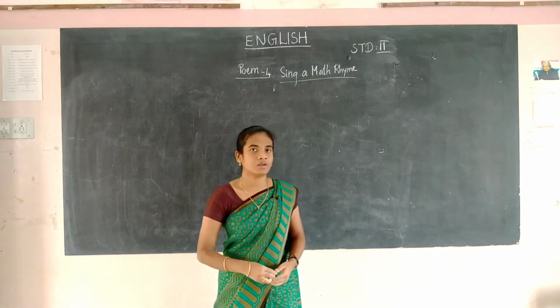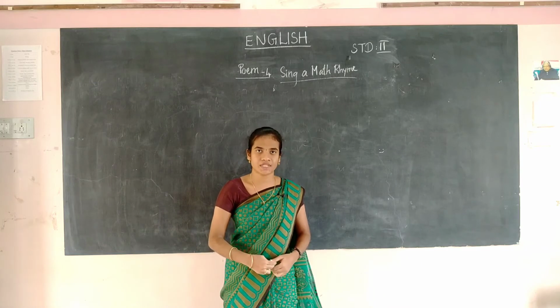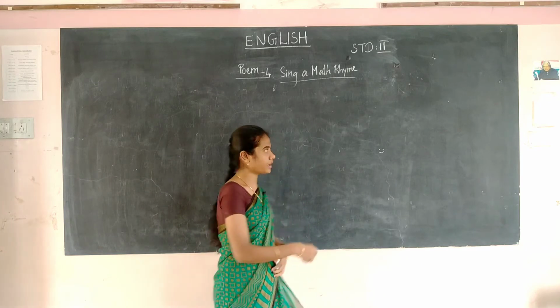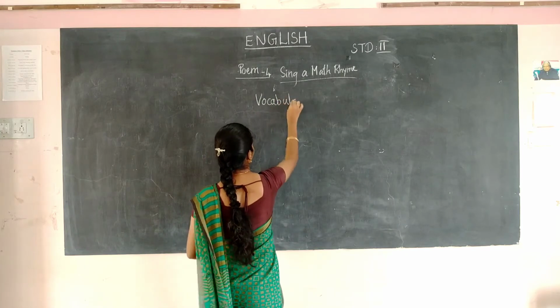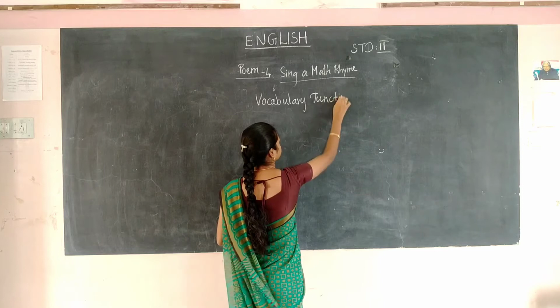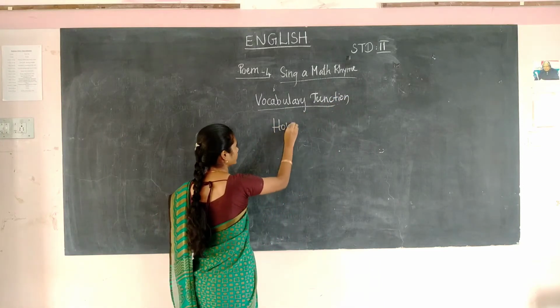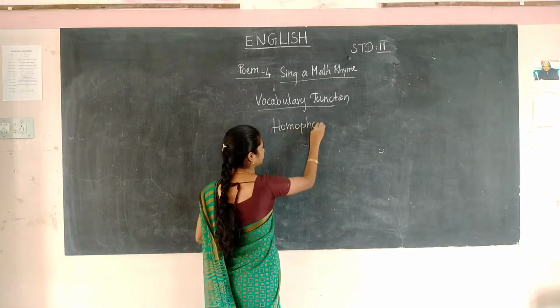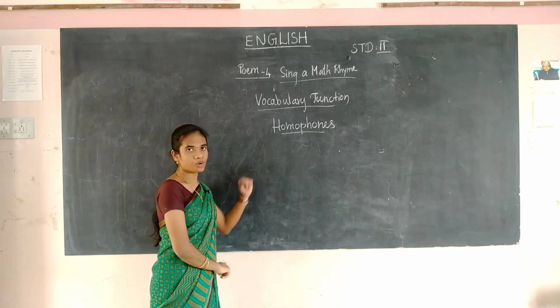Okay, now we are going to see the vocabulary junction. In the vocabulary junction we are going to see about homophones. What is homo?